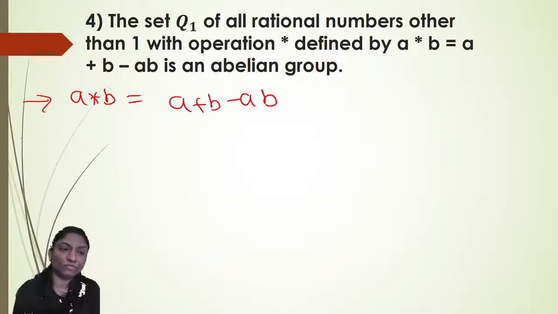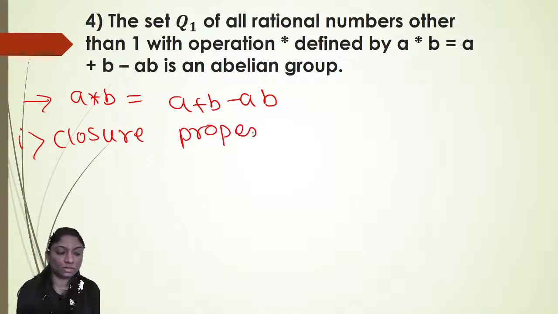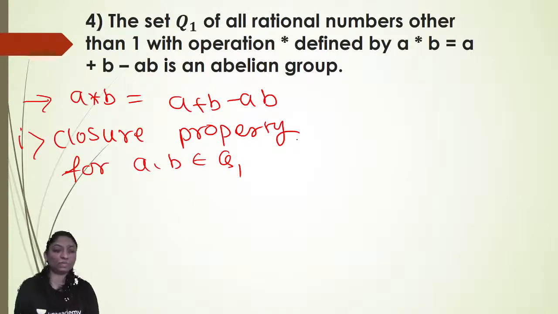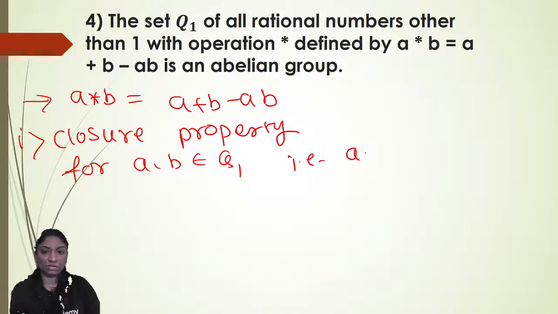So let's start. First is closure property. We require two elements A, B belonging to Q1, which implies A and B both are other than 1, that is A is not equal to 1 and B is not equal to 1.